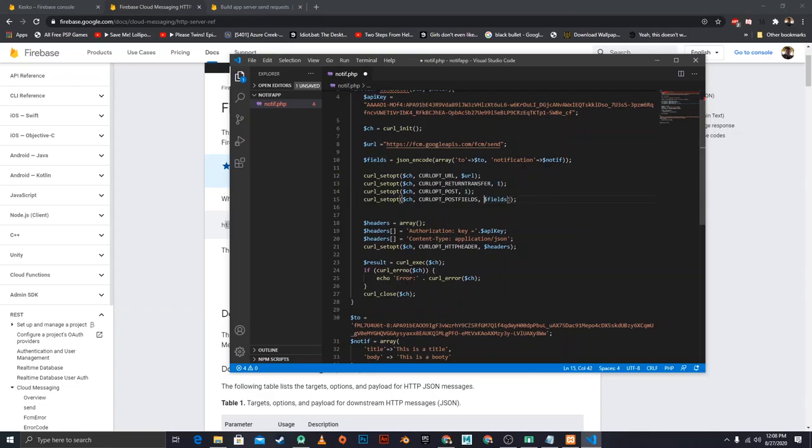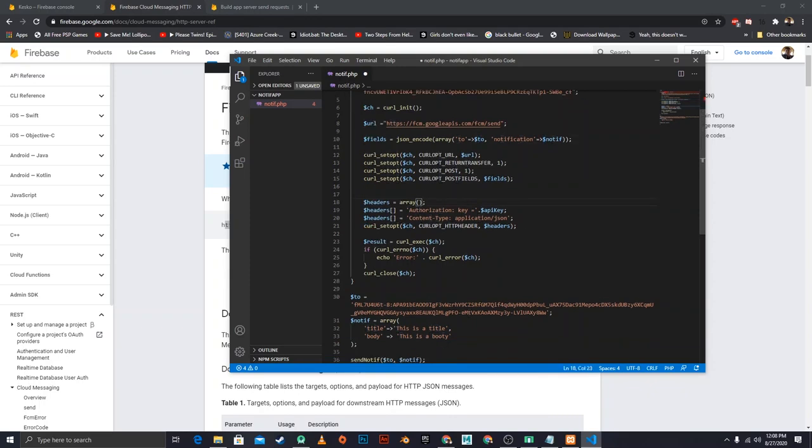There's no need for this extra bracket. If you don't need it, you can just do that right here. So this fields, this is what we're posting. We're sending to and notification. And then in the header, you want to put your authorization key. So we're going to write authorization key equal, and then your API key.